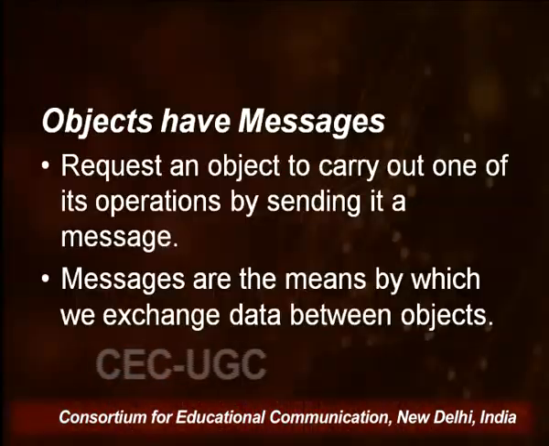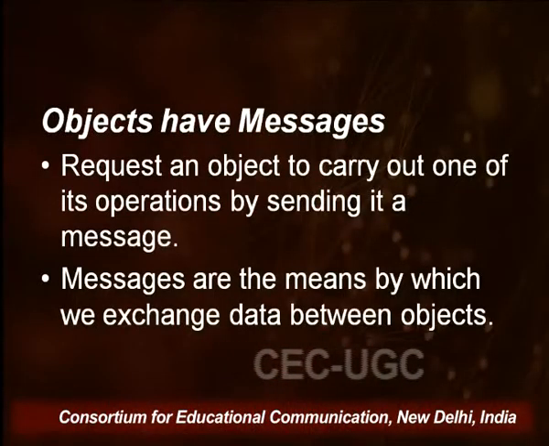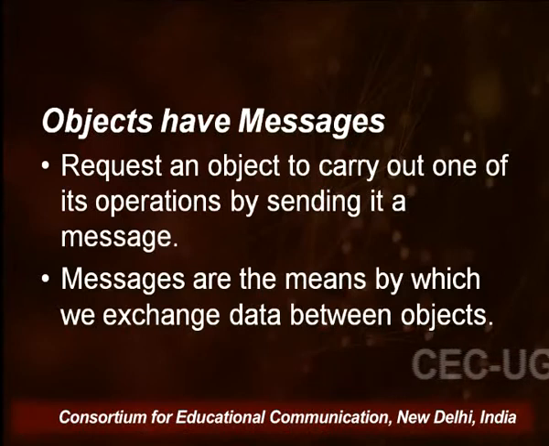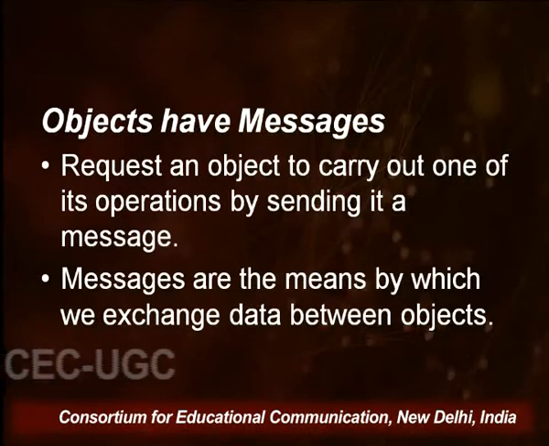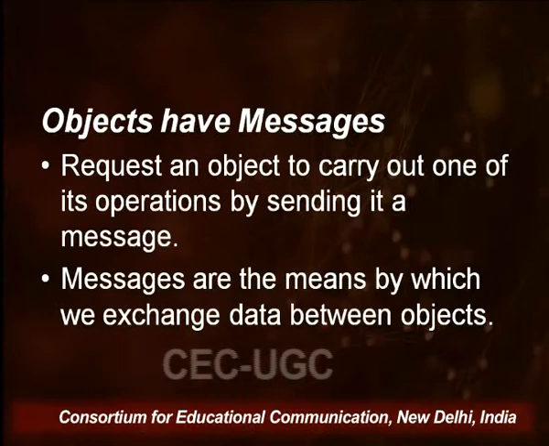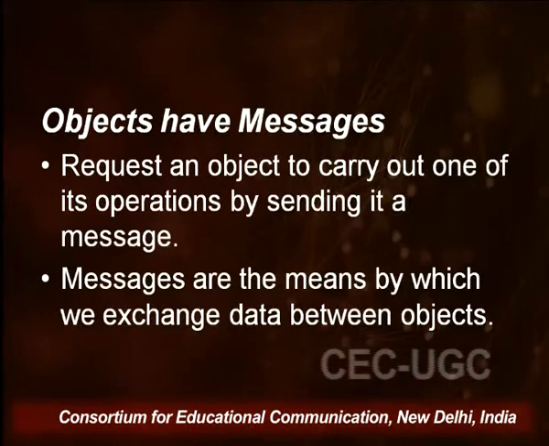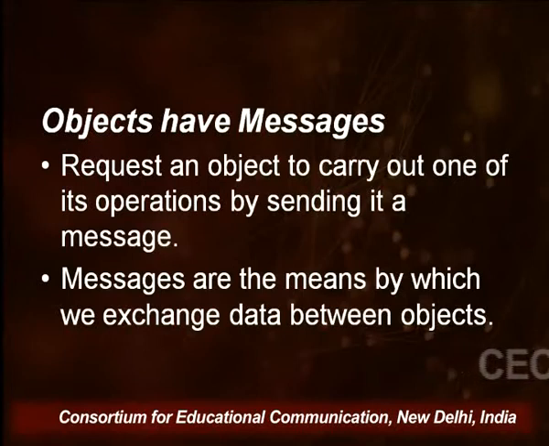Also, as in the figure I have shown, objects interact with each other by passing messages from one object to another. So objects have messages also. By messages we mean that data between the objects can be exchanged, and a program can always request an object to carry out one of its operations by sending it a message.